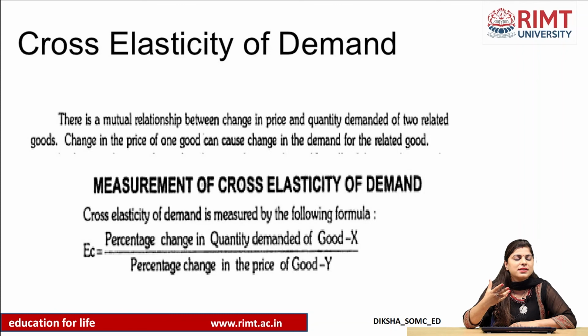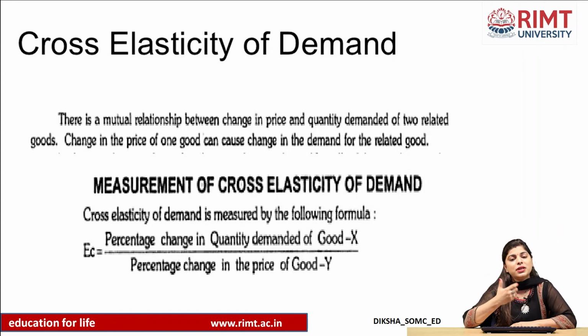We did price elasticity of demand, which is change in demand due to change in the price of our good, and there were types: perfectly elastic, perfectly inelastic, relatively inelastic and unitary elastic demand.